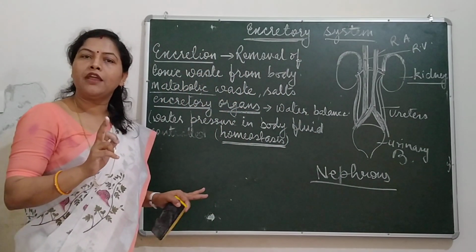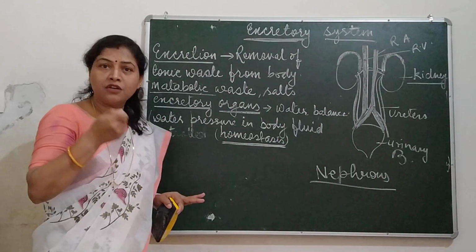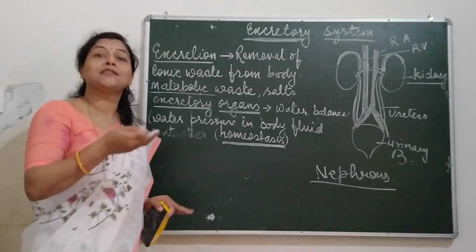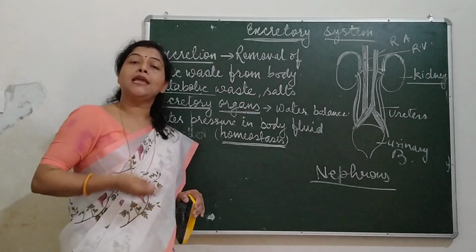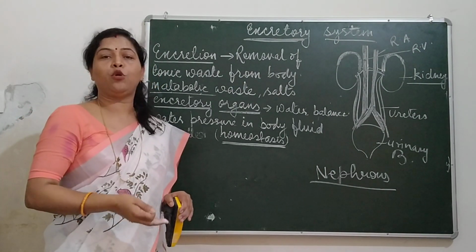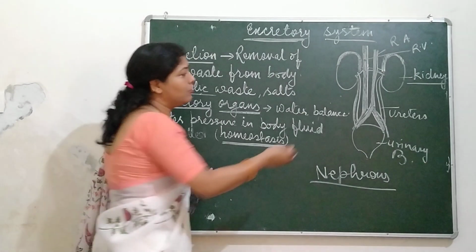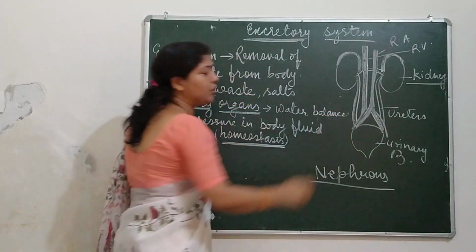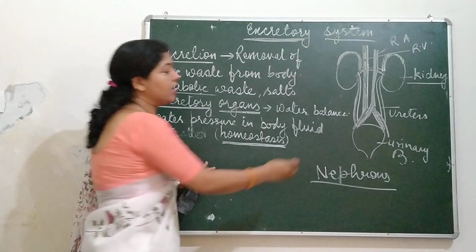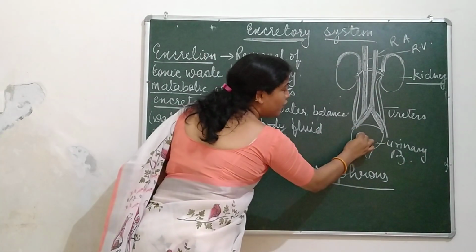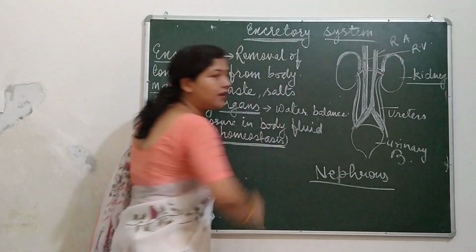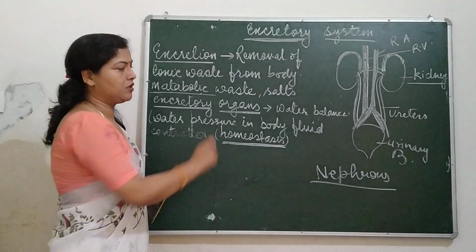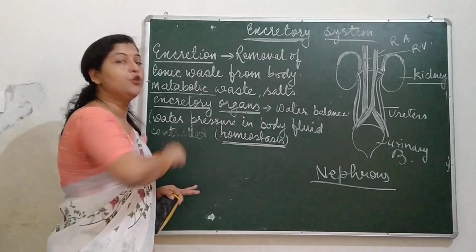And the toxic substances, excess water, salts, excess protein, carbohydrate and fat, all go to the ureter, and this ureter opens into the urinary bladder, where this liquid form of toxic waste is stored.